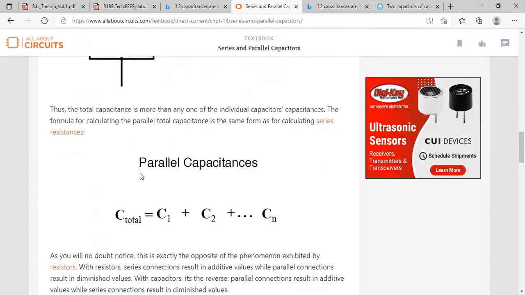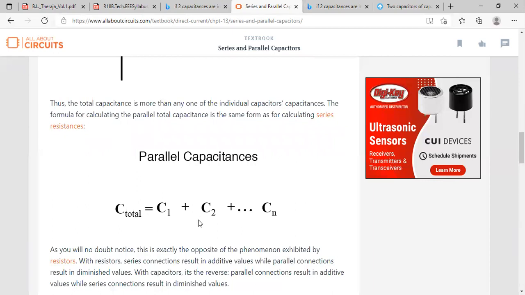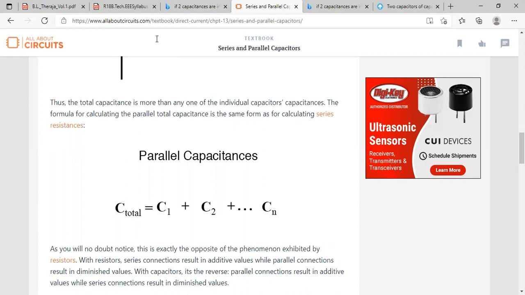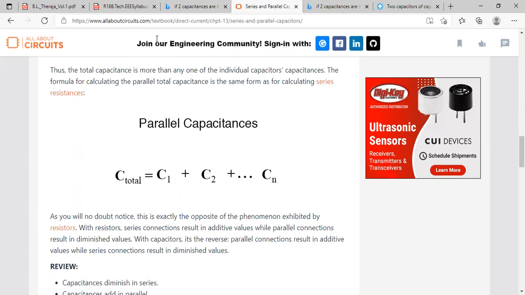If capacitances are connected in parallel, it will be C1 plus C2 plus up to Cn. This is just the reverse of resistance and inductance. For resistance and inductance in series, it is R1 plus R2, L1 plus L2. But for capacitance, it is 1 by C1 plus 1 by C2.